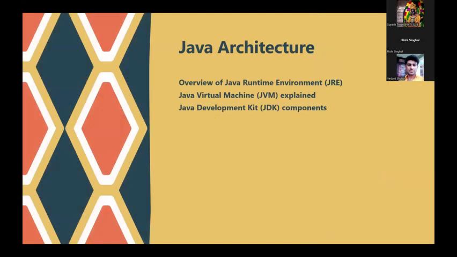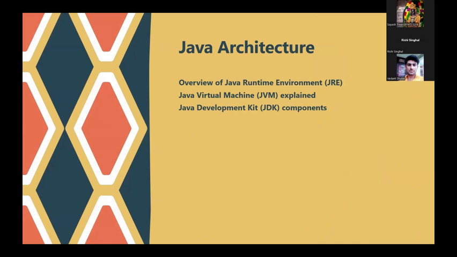Now let's move on to the Java architecture. Basically there are three types of Java architecture components that we need to know. The first is JRE, the Java Runtime Environment, then JVM, the Java Virtual Machine, and JDK, the Java Development Kit. These three are the basic components that an individual must know.